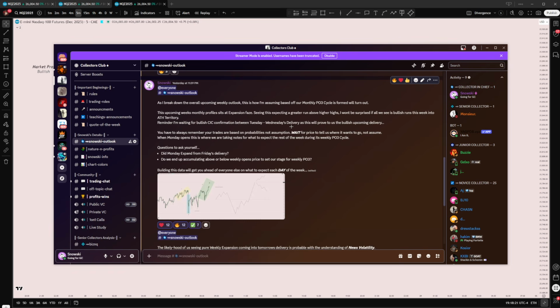When that manipulation move happens, that tends to be the low of the week, and we need some type of cracking correlation, such as a high time frame divergence. That will prove bullish, okay? You have to always remember, your trades are based on probabilities, not assumptions. Wait for price to tell us where it wants to go, not assume. When Monday opens, which is today, this is where we are taking notes for what to expect for the rest of the week during its weekly PO3 cycle.